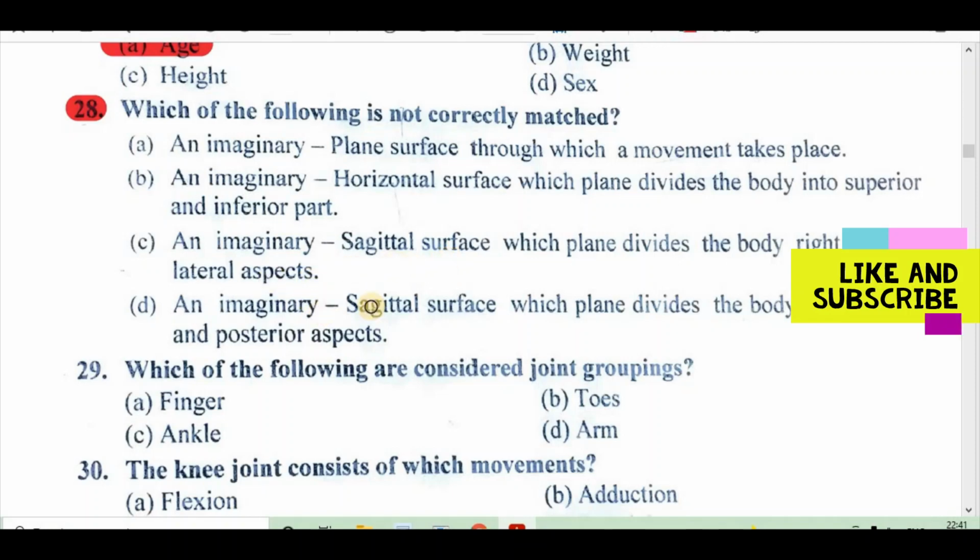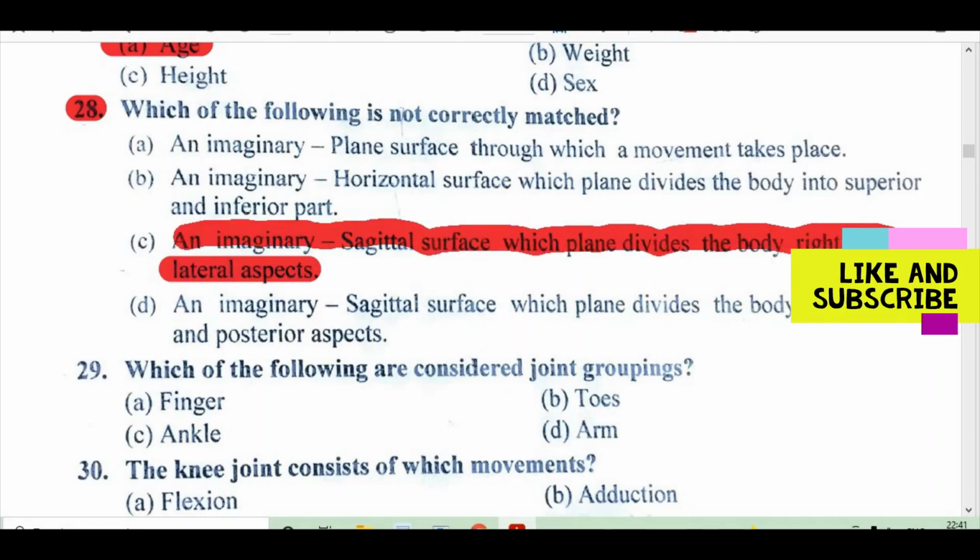D. An imaginary sagittal plane which divides the body into anterior and posterior aspects. Right answer is C.